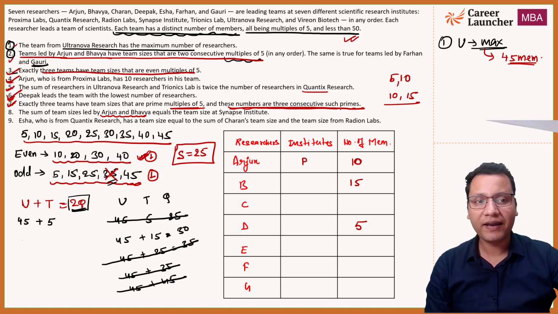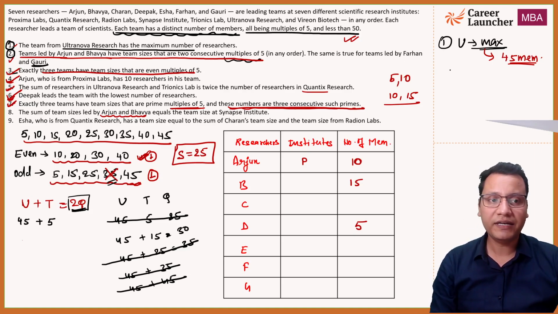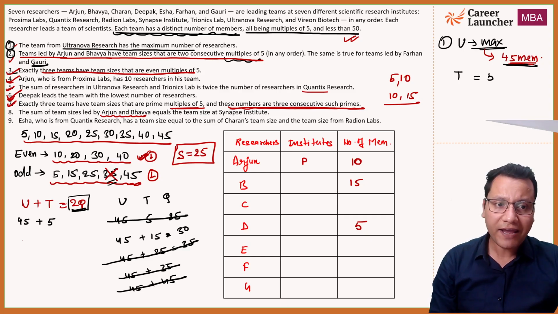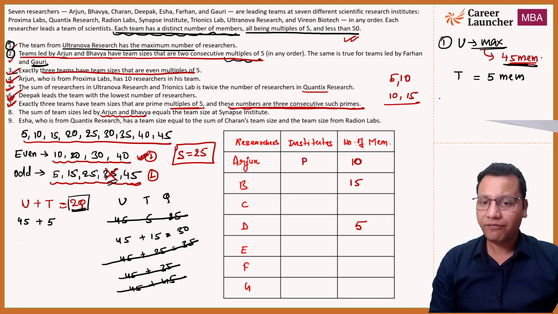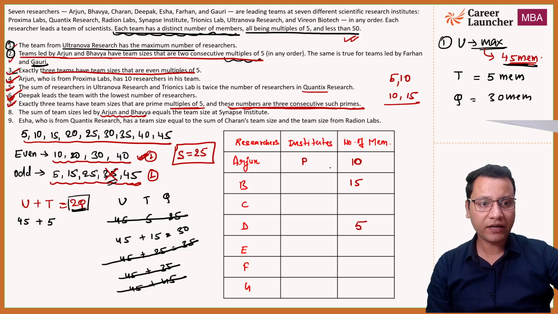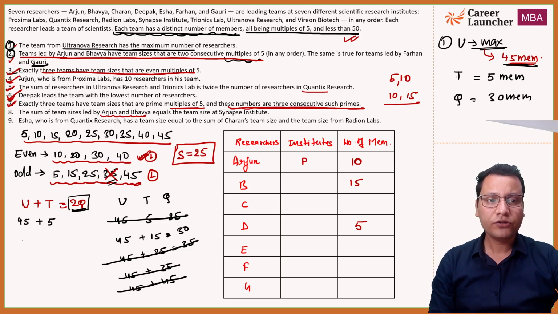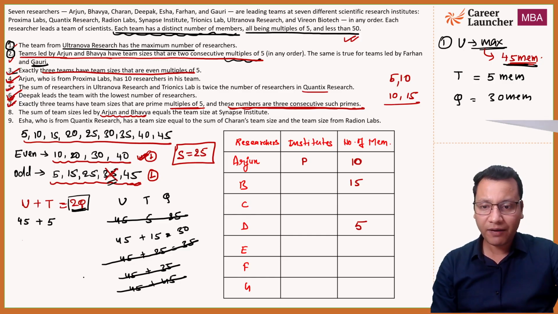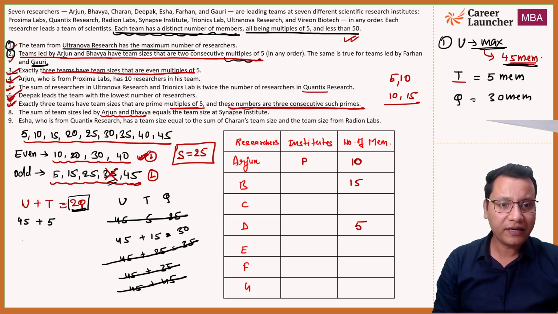Now in that case we are left with only one possibility, that u will have 45 members. यहाँ पे लिख रहा हूँ t will have 5 members and finally q will have 30 members. Right? q will have 30 members. फटाफट अगर कुछ है अपने पास तो हम लोग पुट कर लेते हैं. So u अभी नहीं पुट कर सकते. Okay, we can put for d, right? तो यहाँ पे d के 5 मेंबर है एंड d 5 मेंबर है तो दिस इज फ्रॉम t.